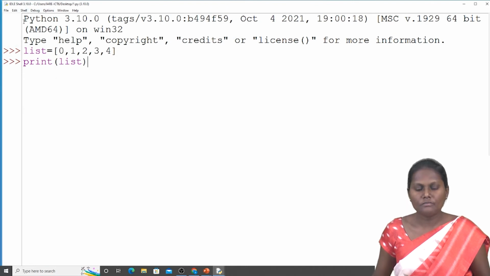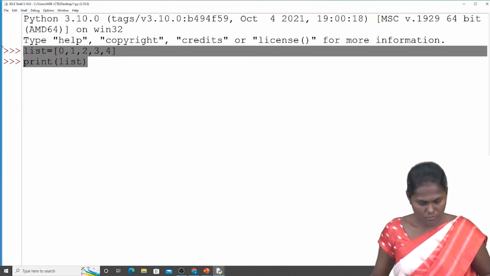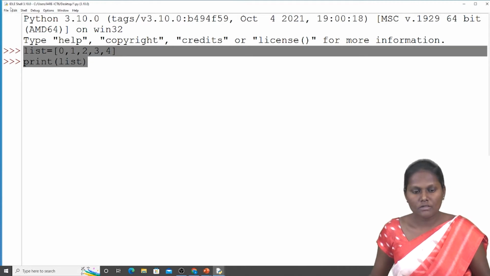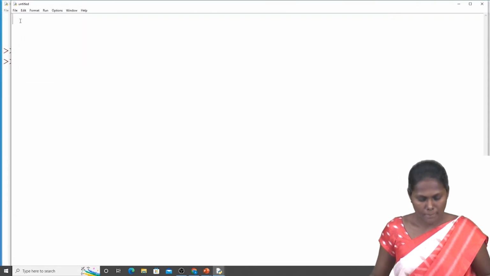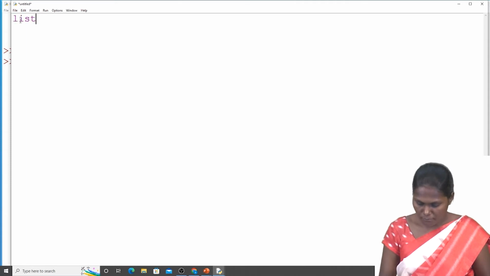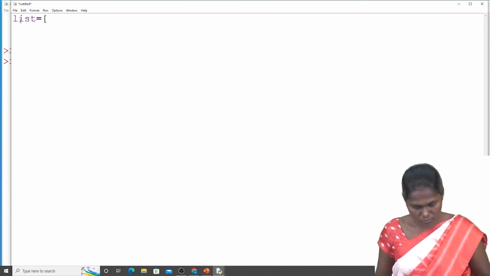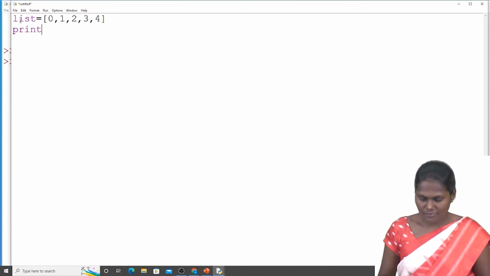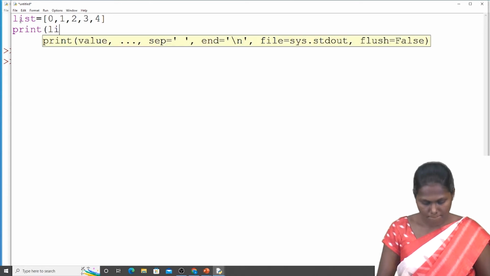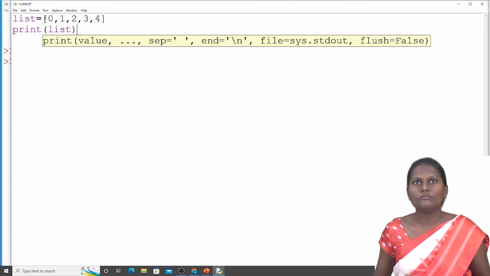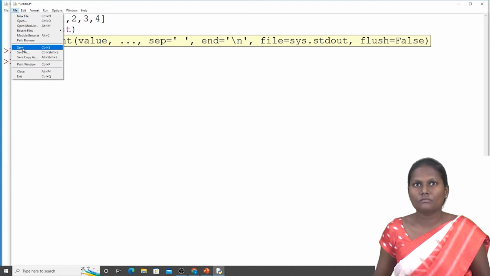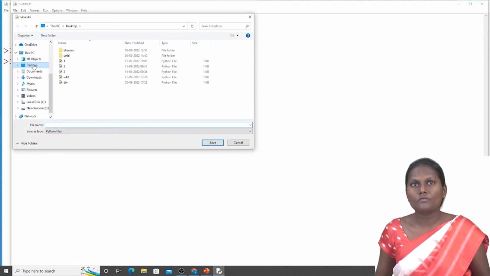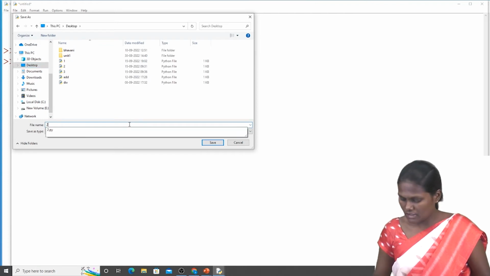Here we can save the file with some other number.